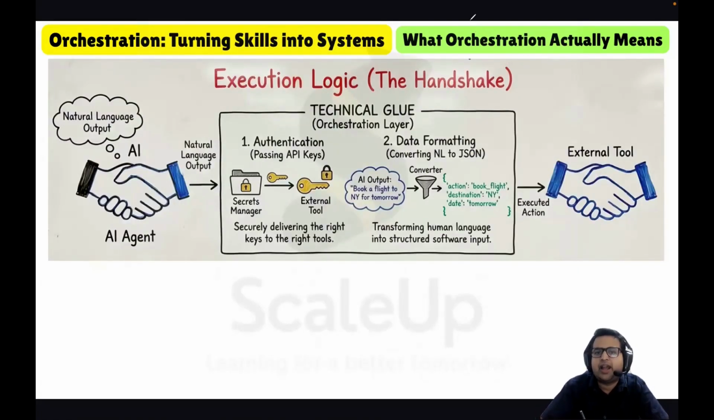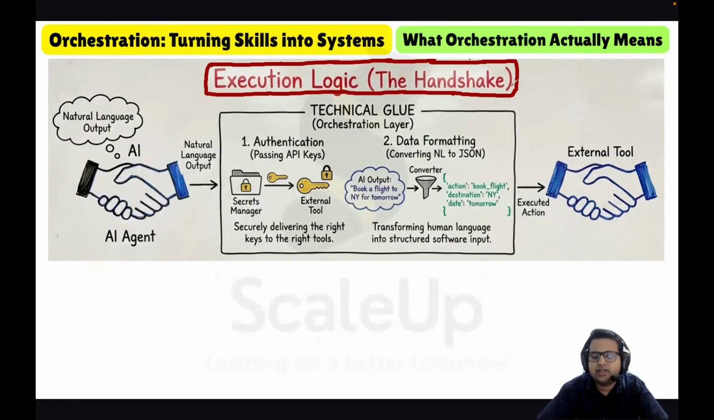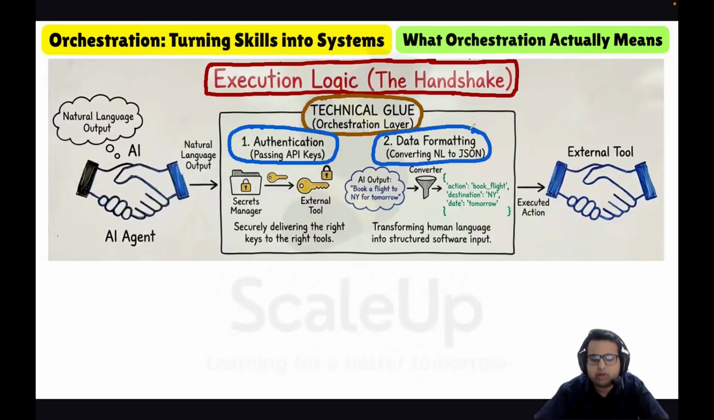Execution logic, the handshake. Orchestration also handles the execution logic. Execution logic is the technical glue. Orchestration handles the authentication and the data formatting. If I talk about authentication, it is passing the right API keys to the right tools. This is taken care of by the orchestration layer.